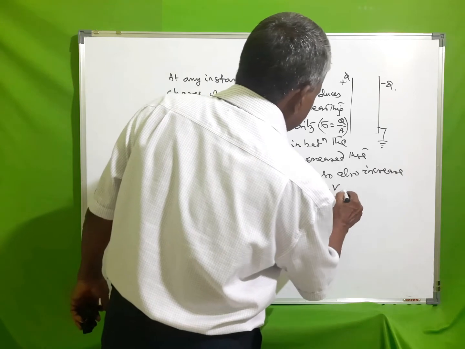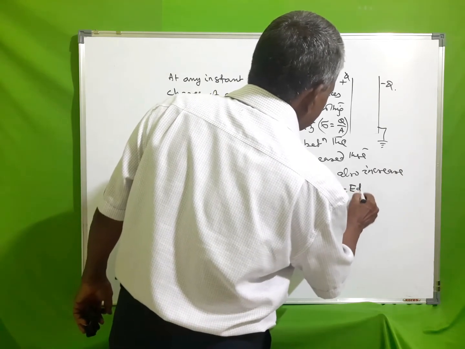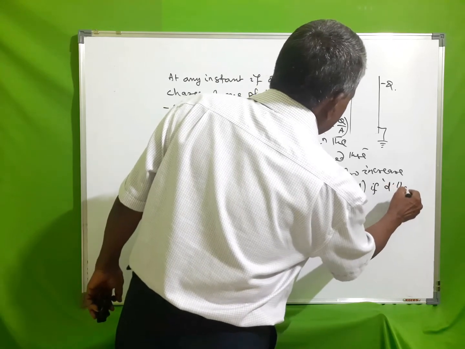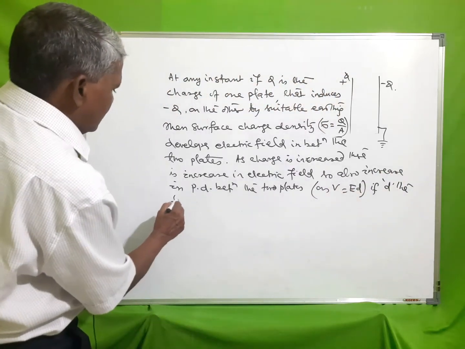V is equal to E d, where d is the separation between the plates.